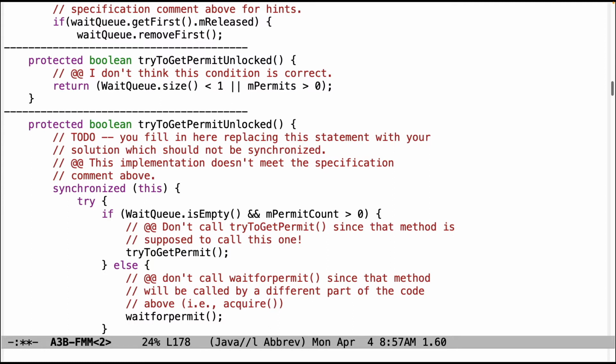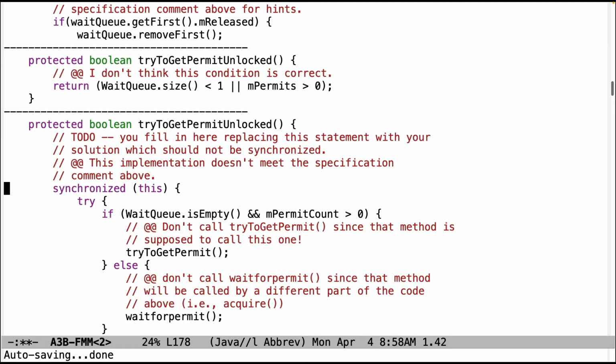This code is meant to factor out the logic to check whether or not you can make progress without blocking or waiting on the wait queue. As a consequence, it should not be synchronized. For the undergrad version, you're going to call this in a different context. It gets called twice. For the grad version, it only gets called once, but the undergrad version gets called twice, which is why we don't want any synchronization in here.